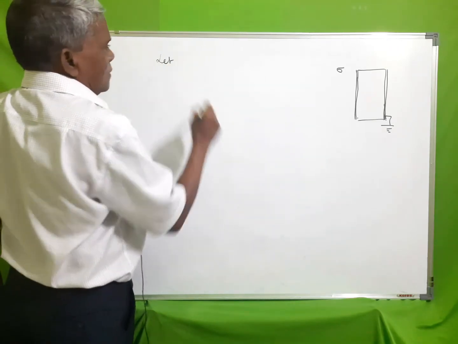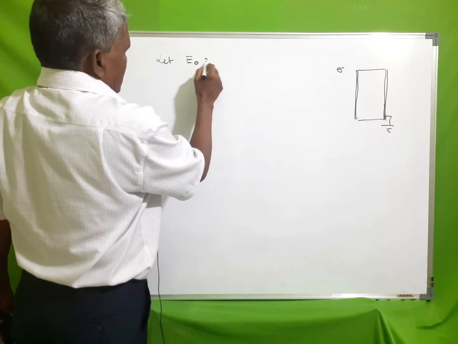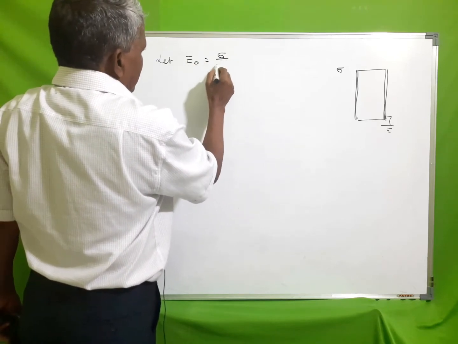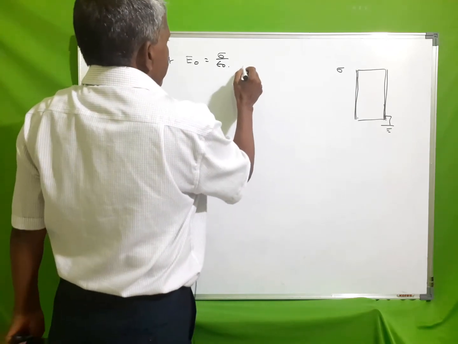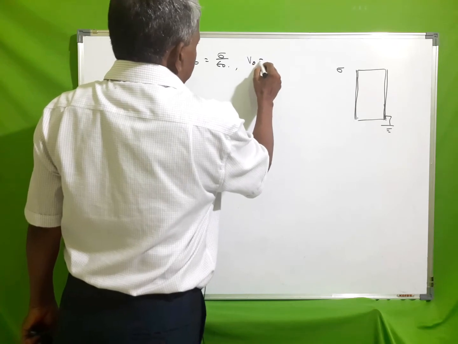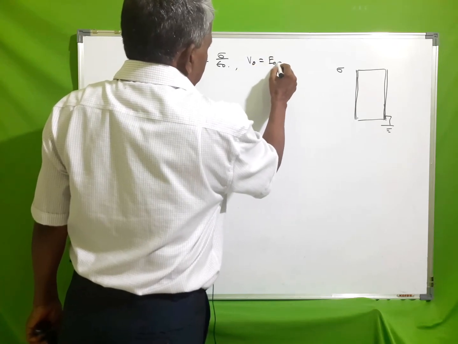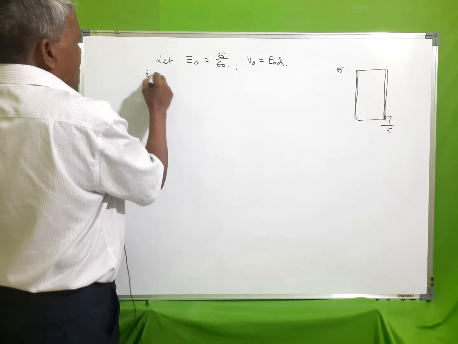Let E0 is equal to sigma by epsilon 0 and V0 is equal to E0 D in air medium.